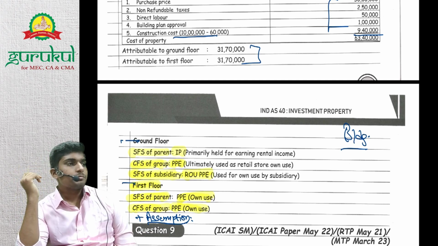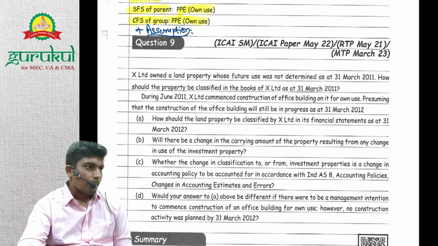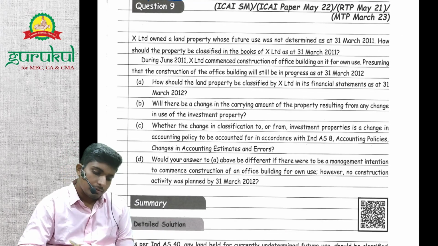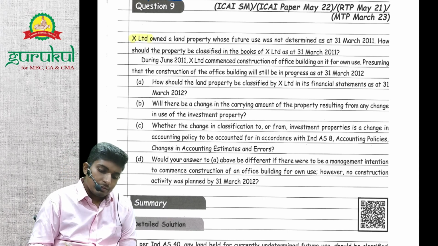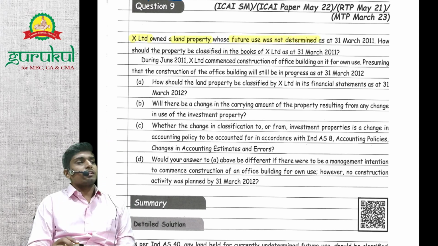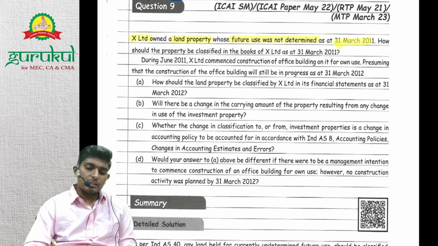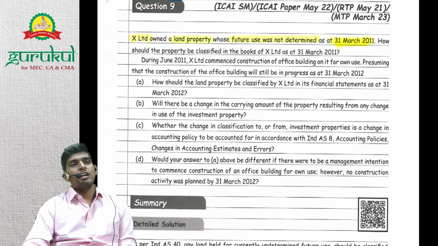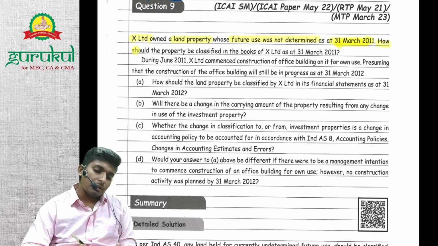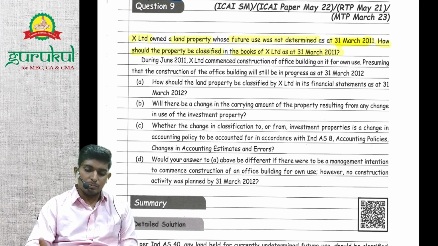Next, question 9. Let's move to question number 9. X Limited owned a land property whose future use was not determined. So X Limited has a land whose future use is not determined. Then what shall it be classified as, PPE or investment property? Investment property, because future use is undetermined. In this case, we'll record it as investment property. How should the property be classified in the books of X Limited at 31st March 2011? So it's basically investment property.